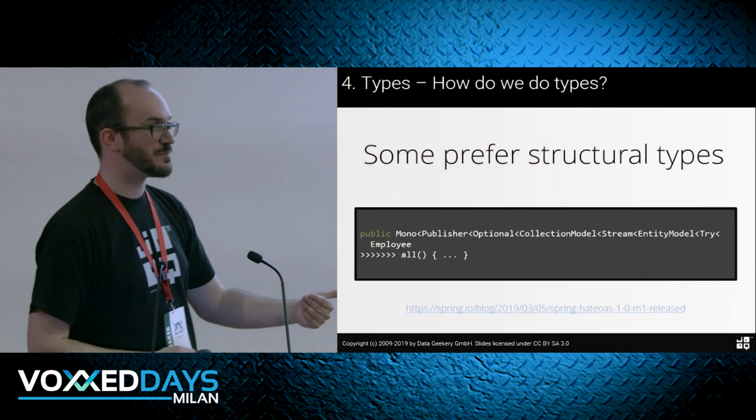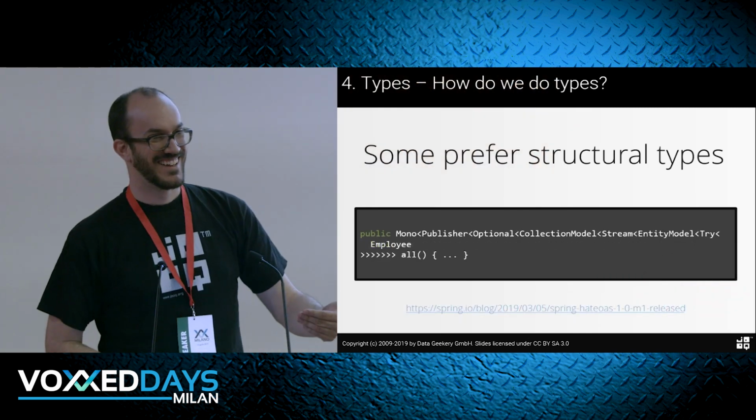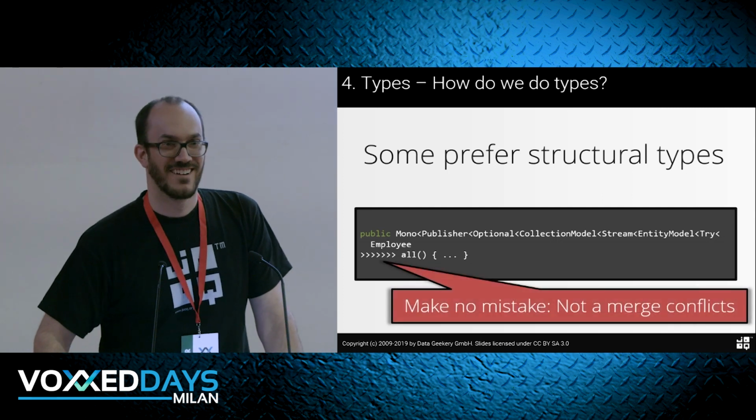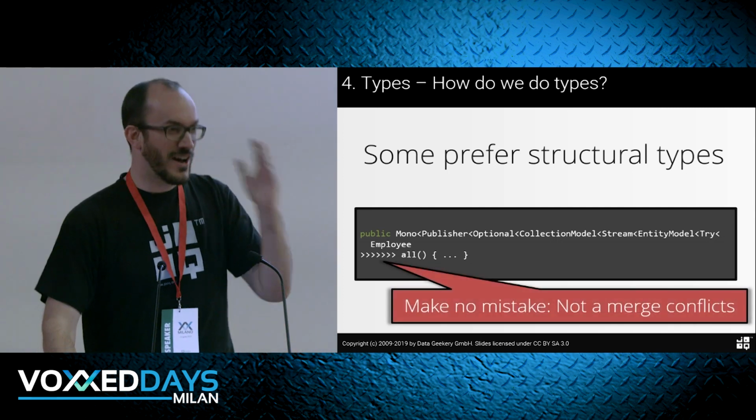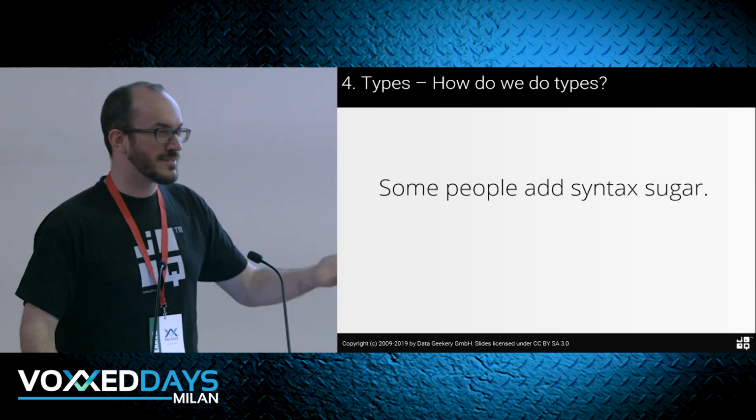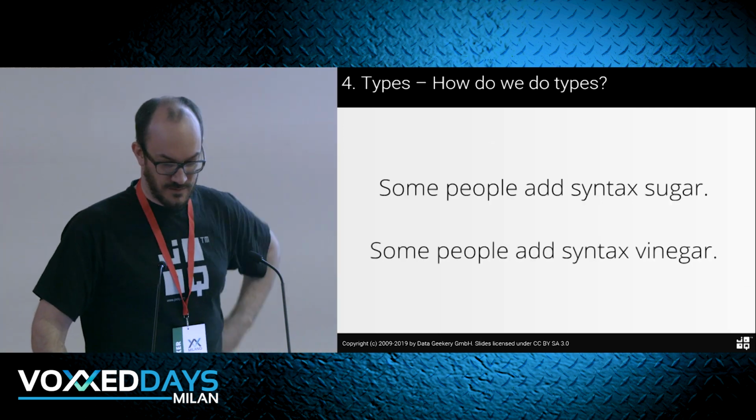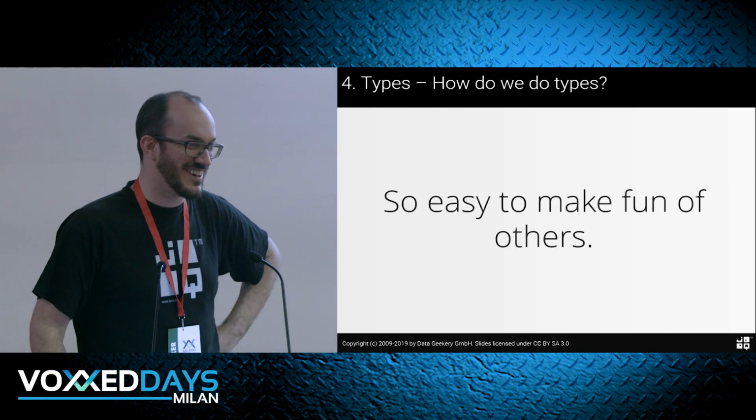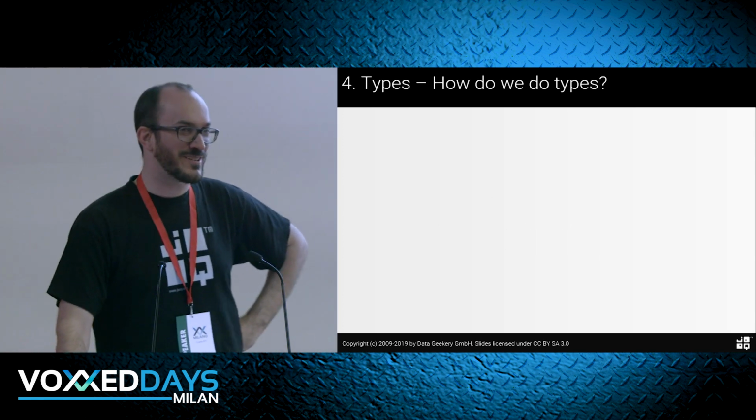So maybe this one here is better, right? This is a better type. And make no mistake, that's not a merge conflict there. Yes. So I can't help it. Some people add syntax sugar, others add syntax vinegar. And it's really easy to make fun of others. I like that. Let's introspect a jOOQ type here.